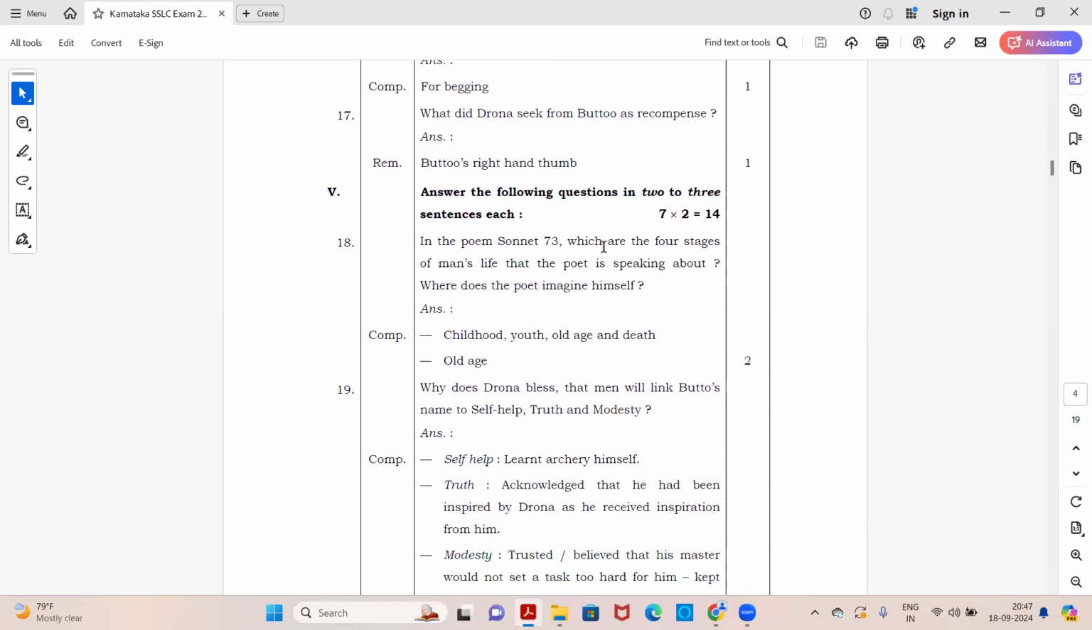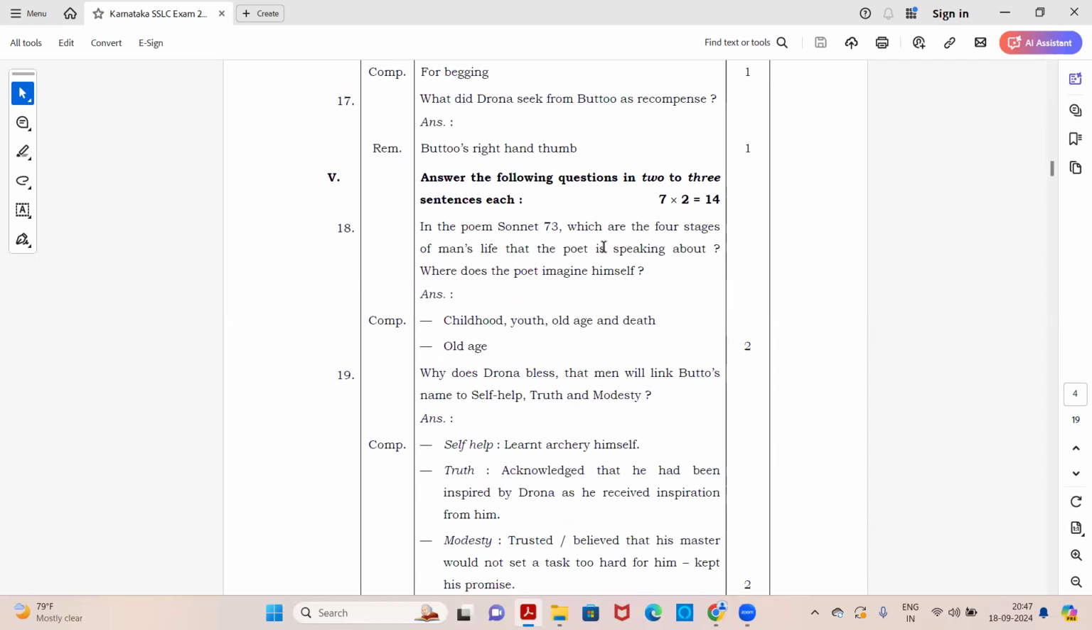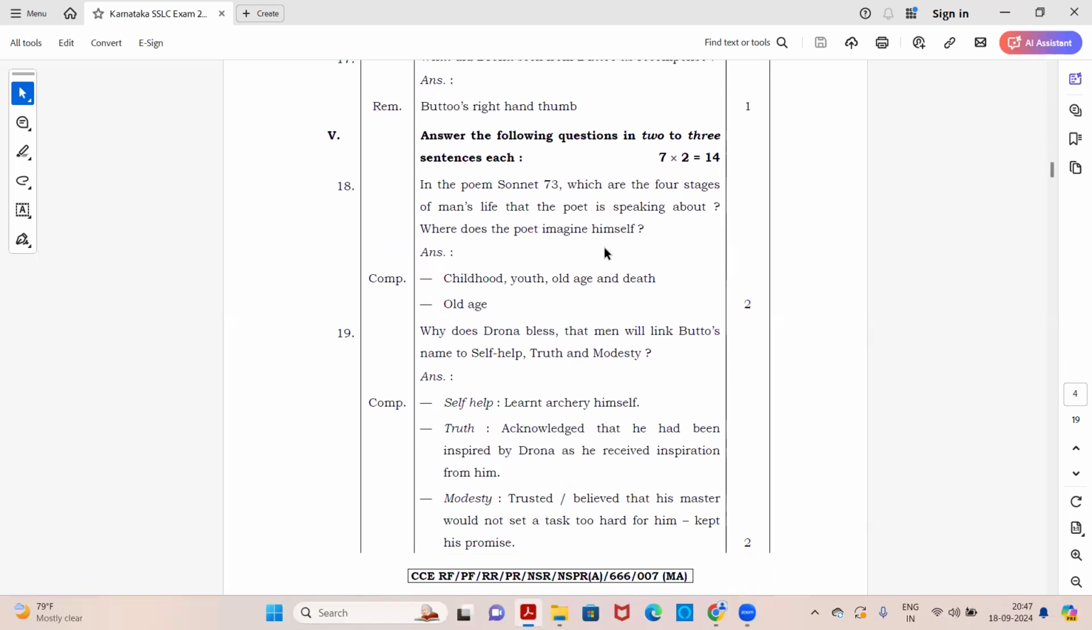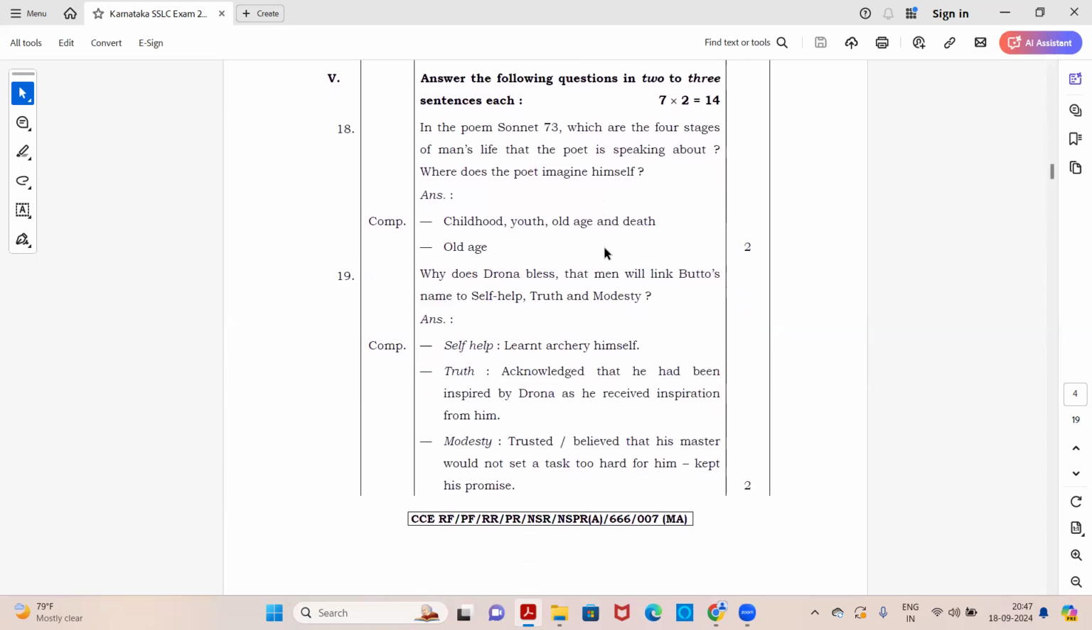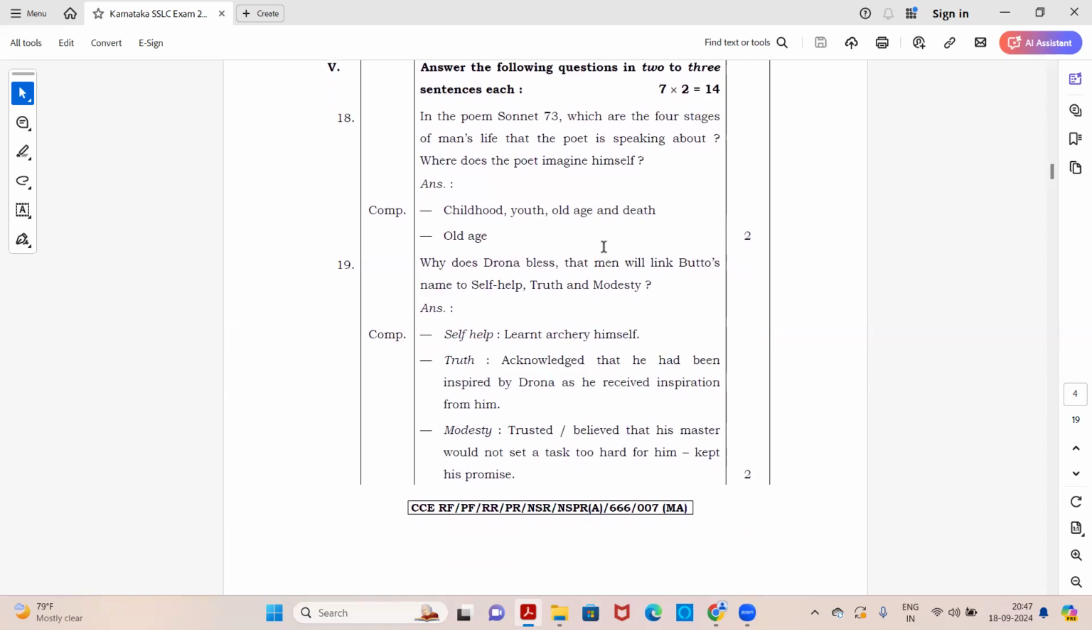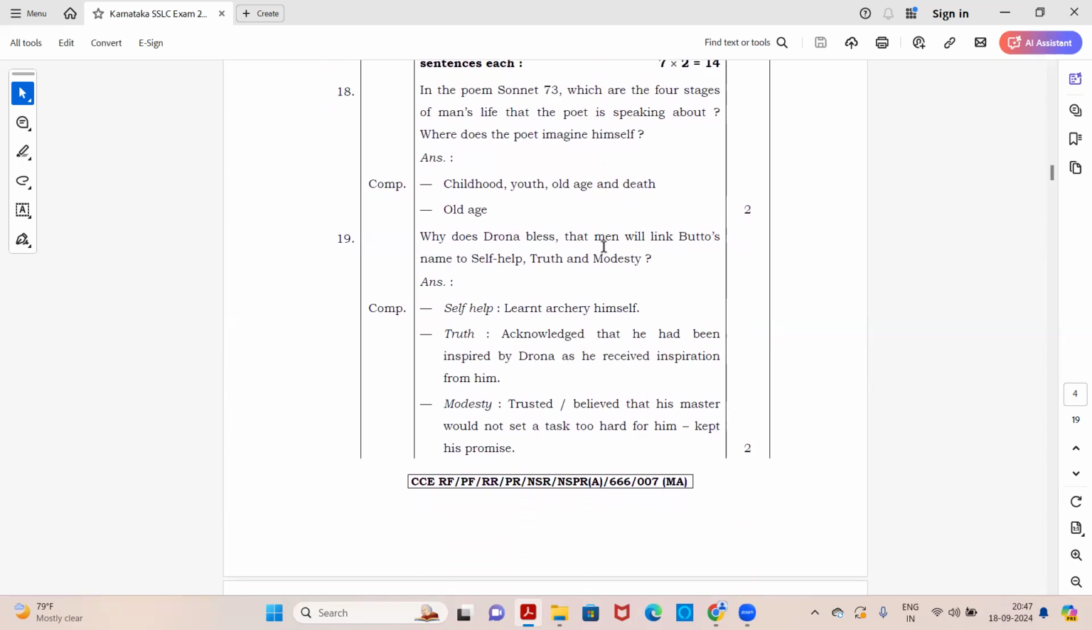Now we move to fifth main, that is, answer the following questions in 2 to 3 sentences each. You have to write 2 to 3 sentences for each. You have 2 marks for each answer. So question 1 under this main. In the poem Sonnet 73, which are the 4 stages of man's life that the poet is speaking about? Where does the poet imagine himself? Okay, so the 4 stages given are childhood, youth, old age, and death. And the poet imagines himself at old age.